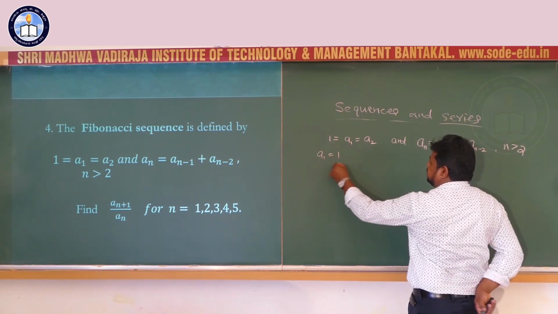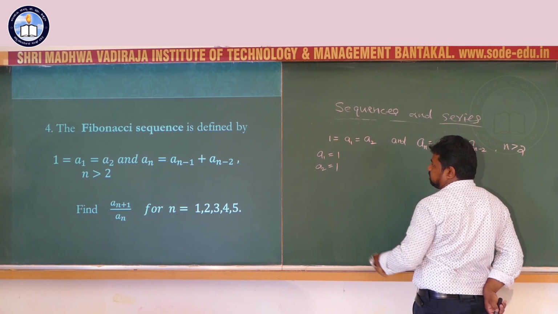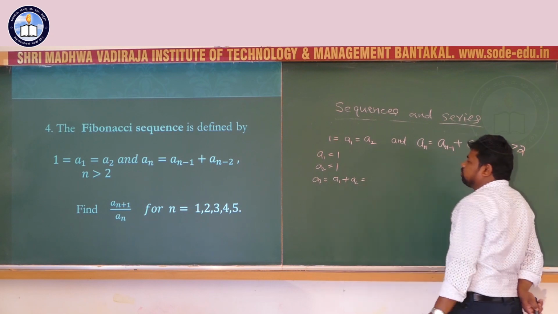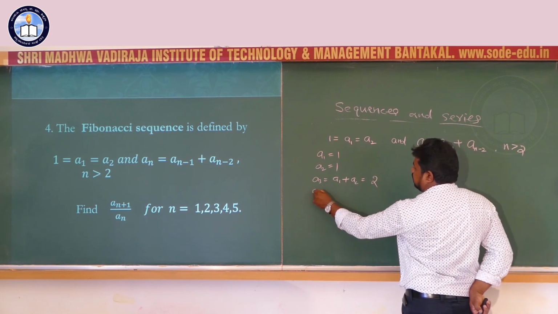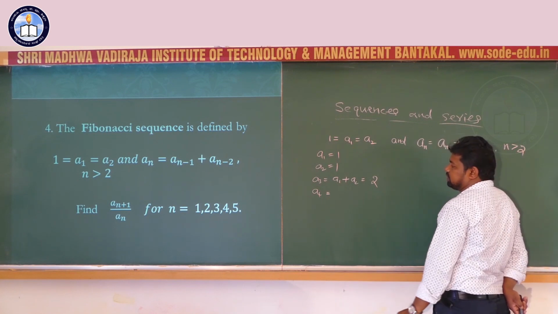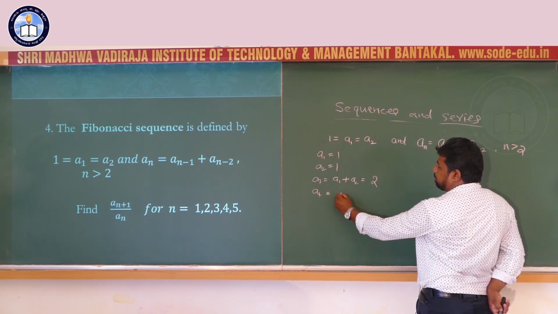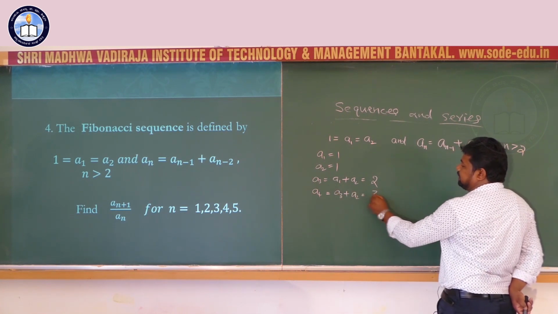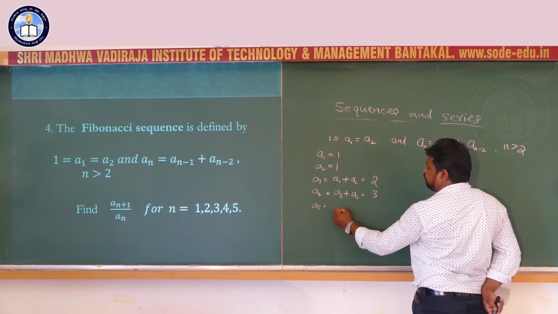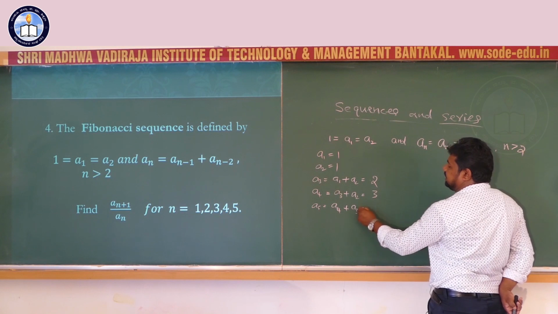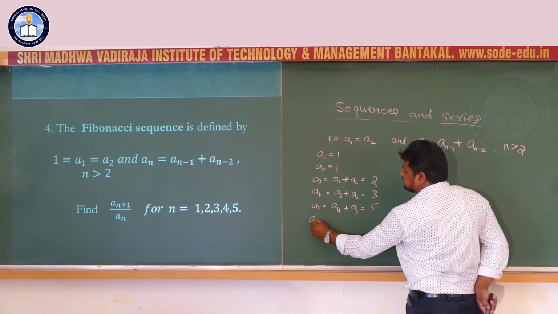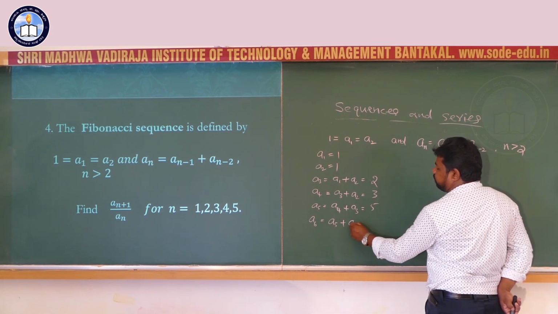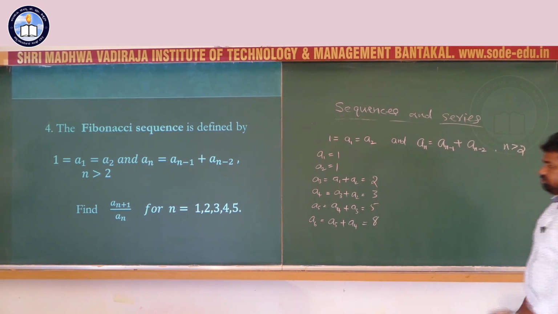First term here is 1, second term is also 1, third term is the sum of the previous two, a1 plus a2, that is 1 plus 1, 2. Fourth term is the third term plus the second term, that is 3. Fifth term is the sum of the previous two, a4 plus a3, 3 plus 2, 5. A6 equals a5 plus a4, that is 8.